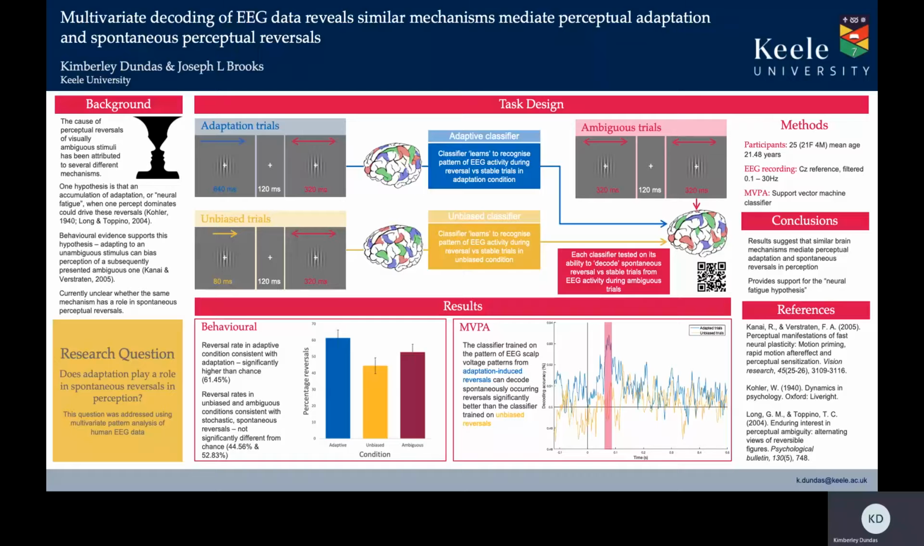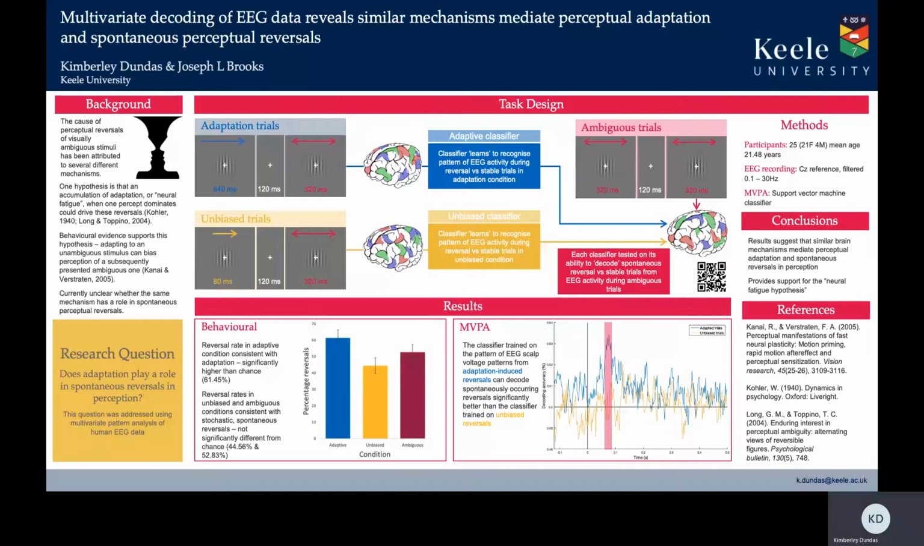And then finally, in ambiguous trials, only ambiguous motion was presented. So any reversals that occurred here occurred spontaneously, which is again supported by our behavioural data. And participants responded to these pairs by reporting the direction of motion that they saw. Trials were coded as reversals if different directions were reported, and as stable if the same direction was reported.